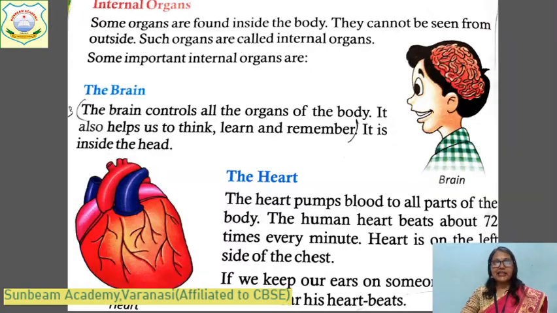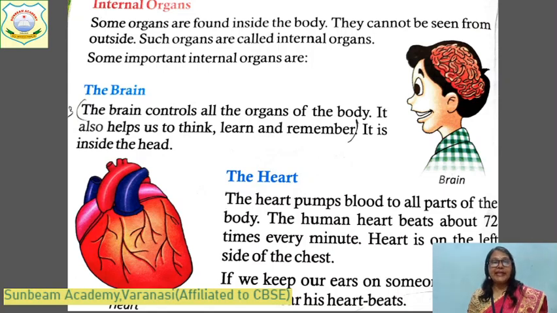Okay. And what are internal organs? Some organs are found inside our body. We cannot see them, but they are very, very important. They are called internal organs. Some internal organs are the brain. Can you see your brain? No. Brain, heart, very important organs. And as well as stomach, lungs. These are the important internal organs. It means, what are internal organs? The organs which we cannot see are called internal organs.